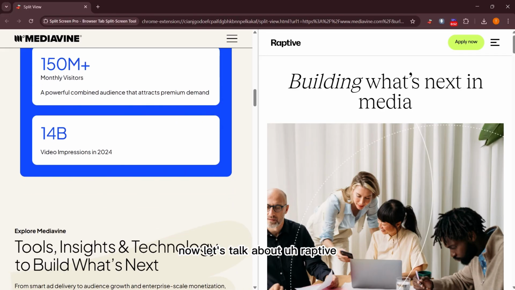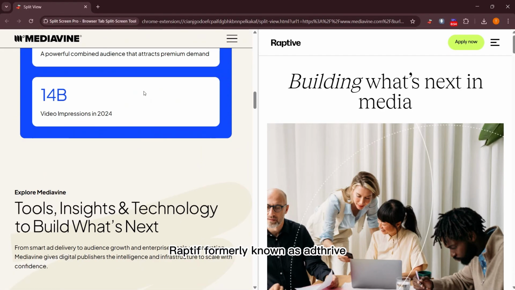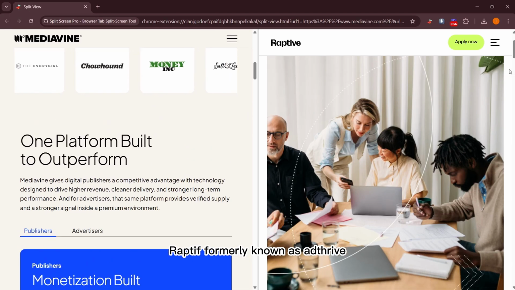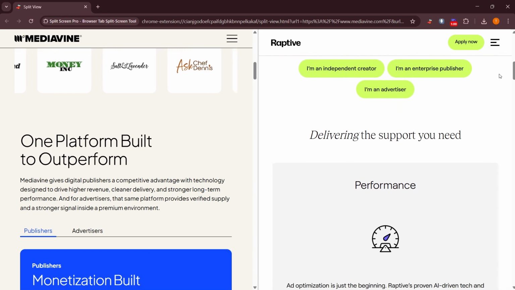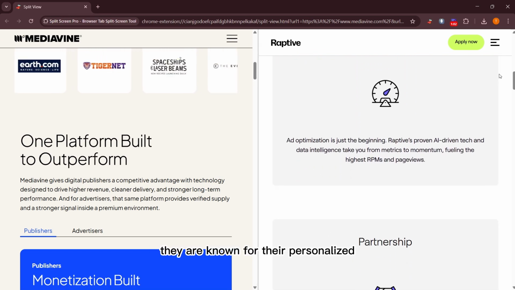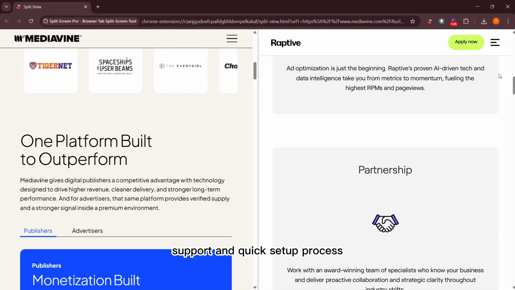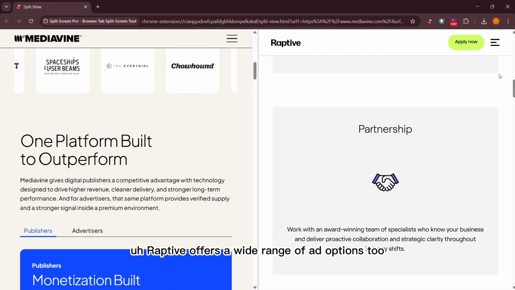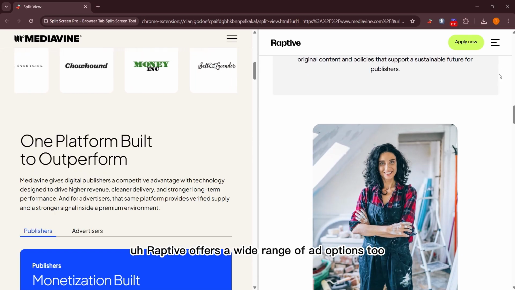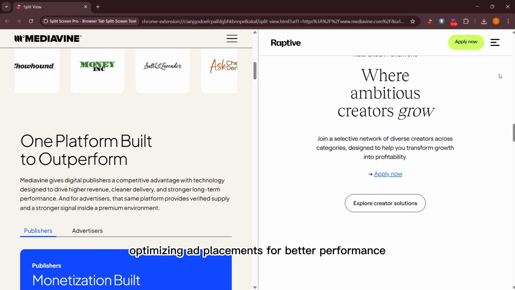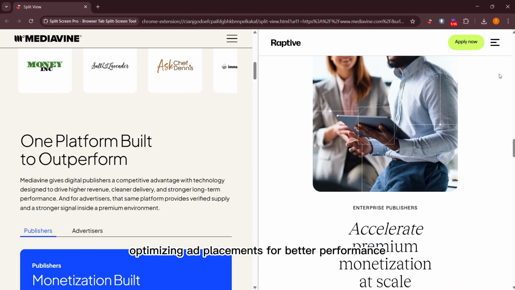Now, let's talk about Raptive. Raptive, formerly known as AdThrive, is also focused on maximizing ad revenue. They are known for their personalized support and quick setup process. Raptive offers a wide range of ad options too, and they emphasize optimizing ad placements for better performance.